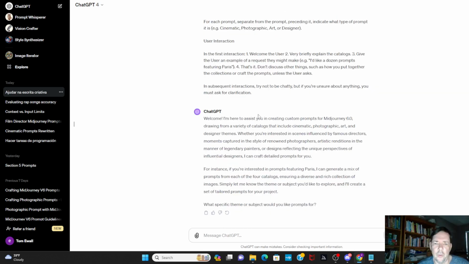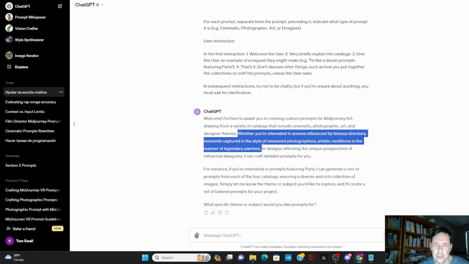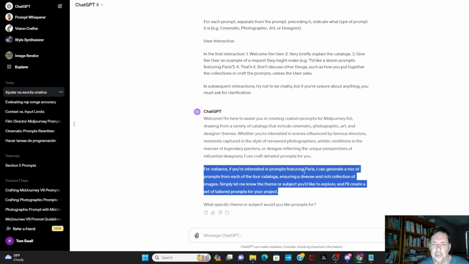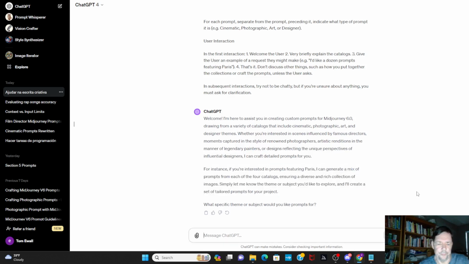And so it has a welcome. It says it's here to help me with the mentions of 4 different types of prompts, and it says it can create the prompts, and then it has the for instance. If you're interested in prompts for machine pairs, I can generate a mix of prompts for each of the 4 catalogs. So I'll say I'd like 4 featuring London, and we'll see what it comes up with.